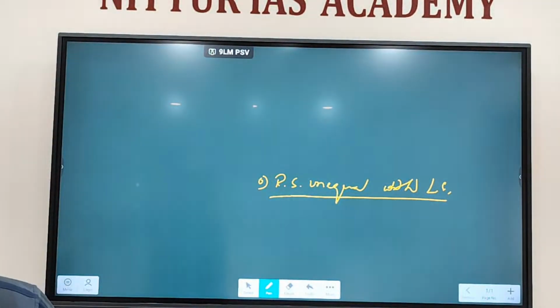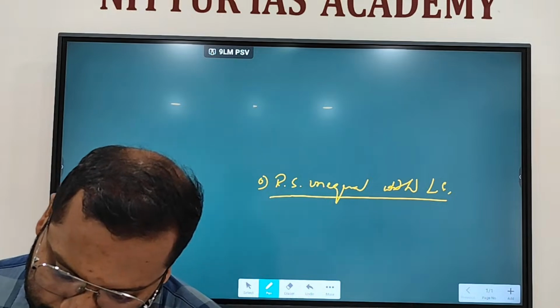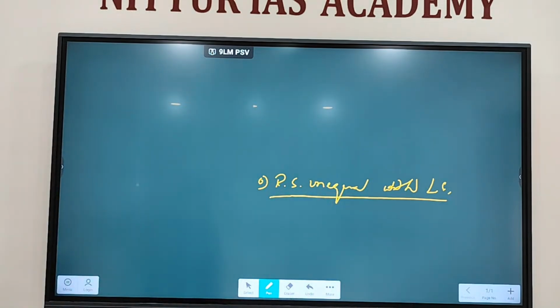Okay. Next, NC may have written, no? That is no confidence motion. Just write NCM, no confidence motion, that can be introduced only in Lok Sabha.